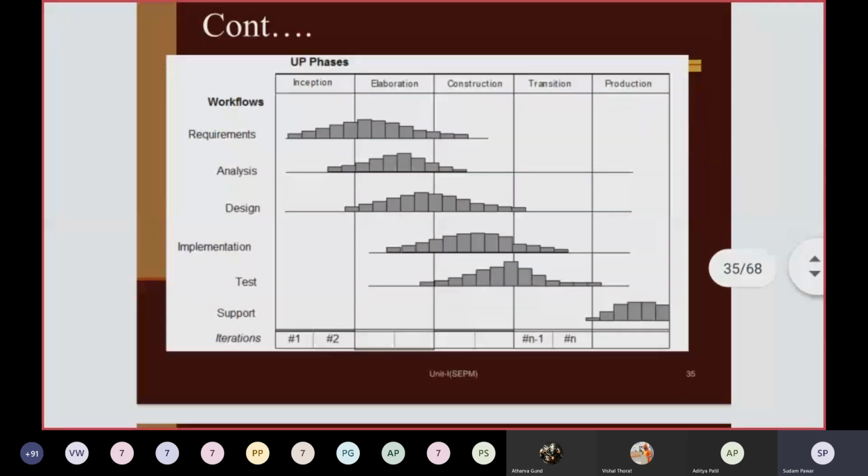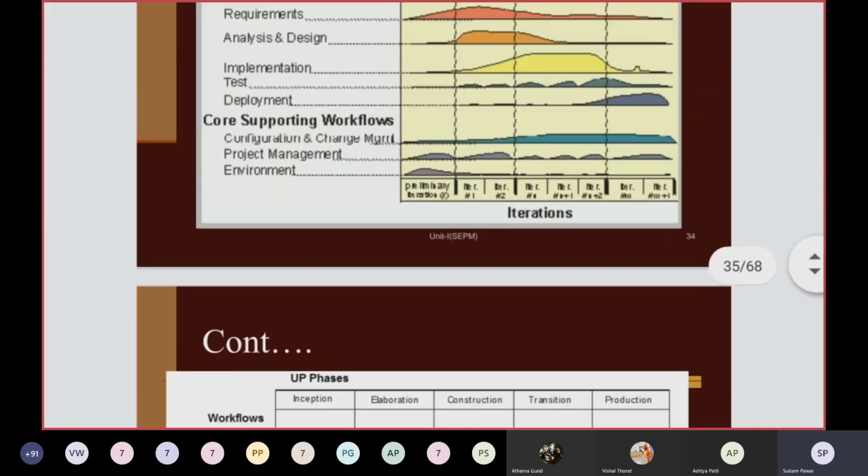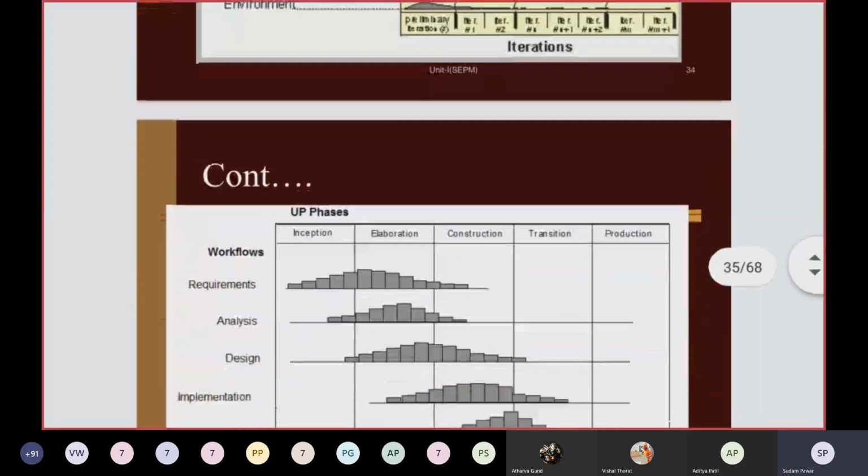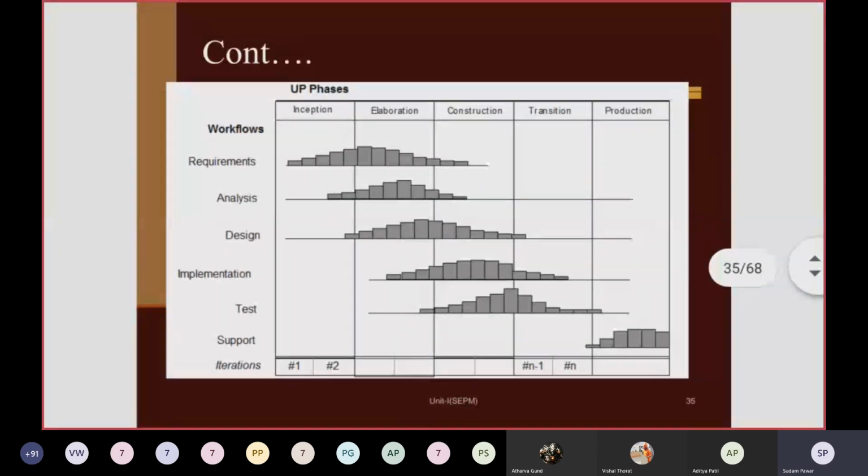The same diagram is shown somewhat differently, this one from a local author's book, and this one from our reference book. It will look like this. One additional page is there, production.